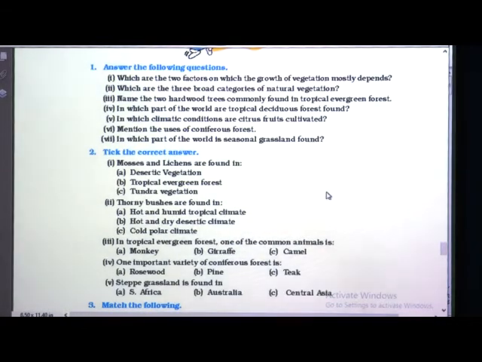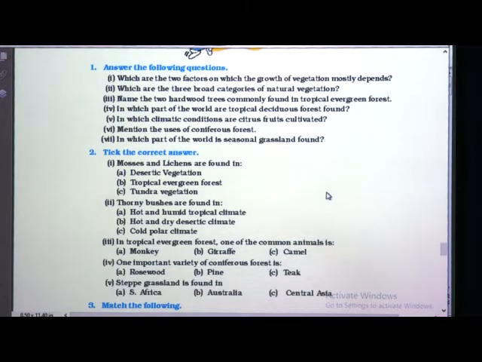Mosses and lichens are found in. Shall I wait for some seconds so that you can find the answer? Come on. A, desertic vegetation. B, tropical evergreen forest.